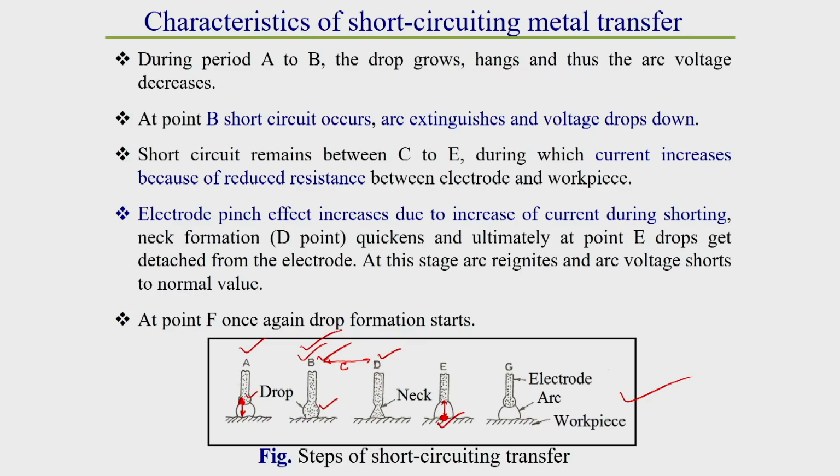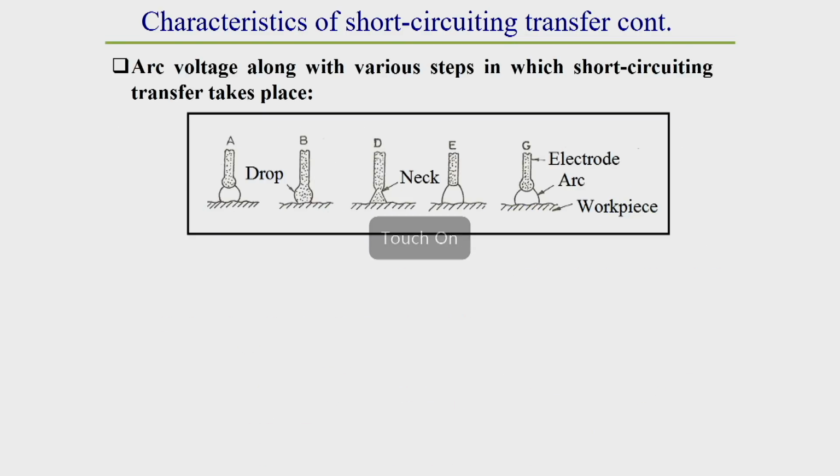Now we will see the oscillogram, the variation of current and voltage that takes place due to this short circuiting type of drop transfer. I will explain that in detail.